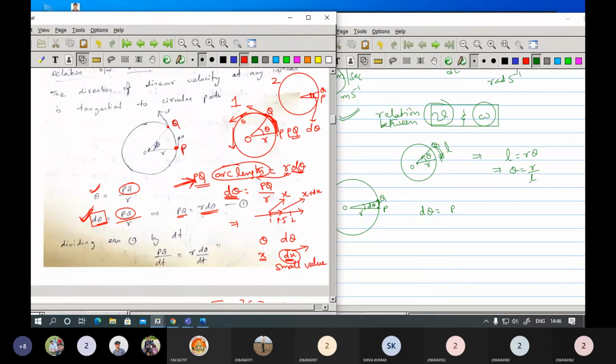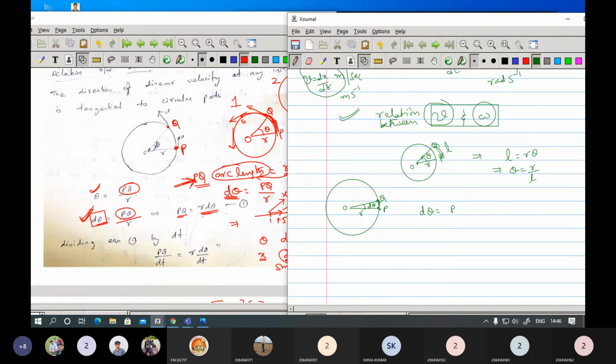Instead of arc length, I am going to consider this as the displacement, the linear displacement. How can you identify the same point? Here a particle, some object, has moved to some point P. This is the displacement, or you can consider this as the distance here. So instead of distance, you are considering the same thing as the arc length, which is r d theta from the previous concept.